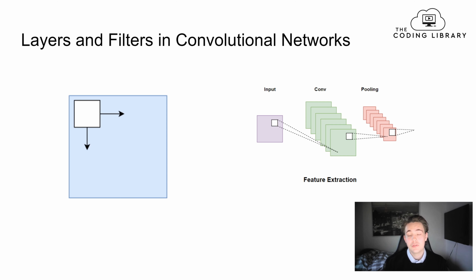We can also have different types of filters. Some filters are good for extracting, in the early stages, basic shapes like triangles, circles, and stuff like that. And then we have other kinds of filters that are better for extracting more advanced features. So we have these different layers which contain multiple filters that we can specify ourselves. We can think about it as neurons in our convolutional neural network, where we have filters inside of our layers, but we have a lot more parameters inside of convolutional neural networks, which we'll also see in the upcoming videos.